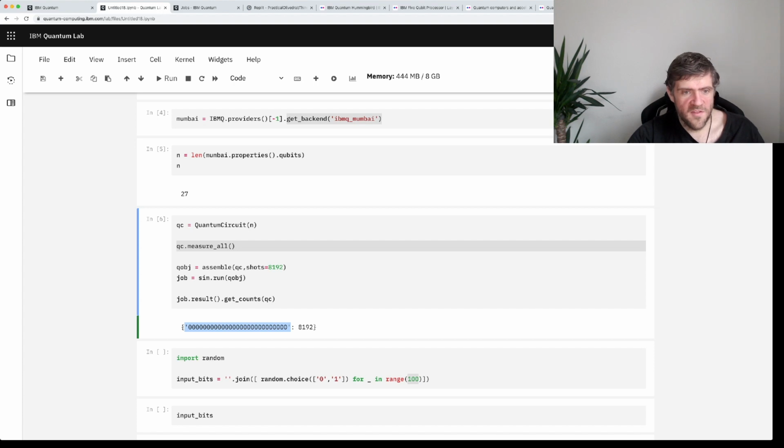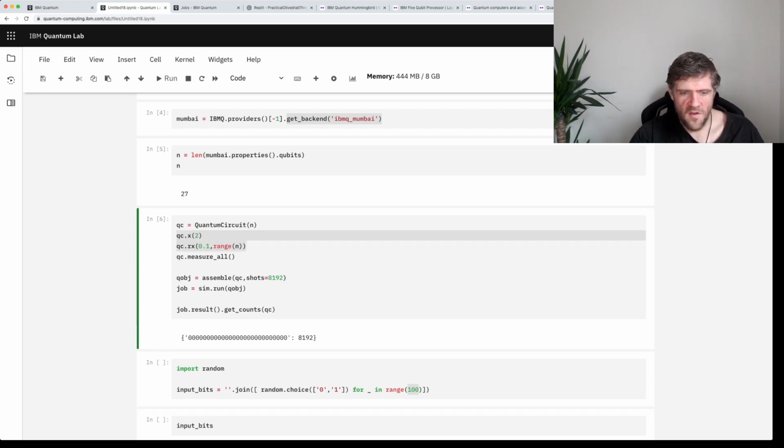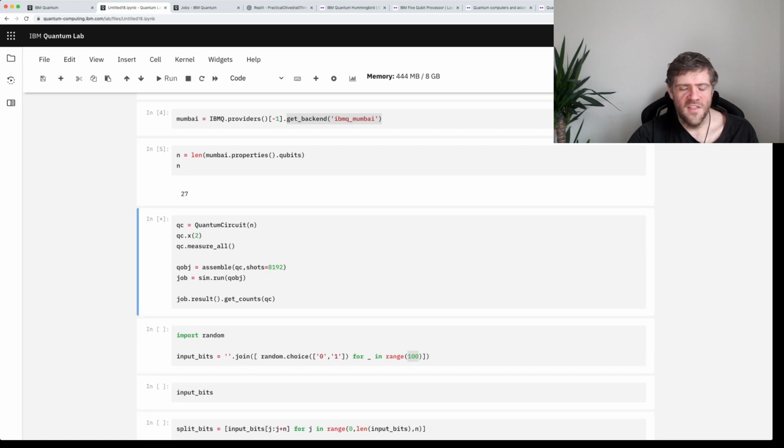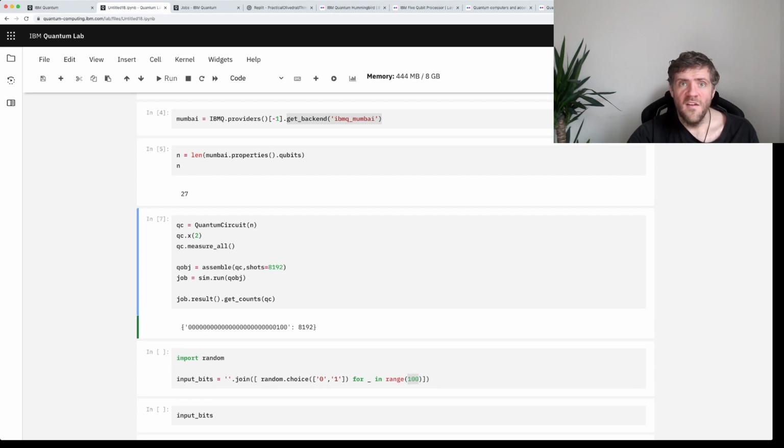And if we were to do something such as this X operation on qubit 2, what we would find is that it acts essentially as a NOT gate, which flips one of those bits from 0 to 1. The qubits are indexed from 0 and also numbered from right to left. So this is qubit 0, or the bit associated with qubit 0. This is the bit onto which we write the output for qubit 1. And this is the bit on which we write the output for qubit 2, which is why it's the one that got flipped.